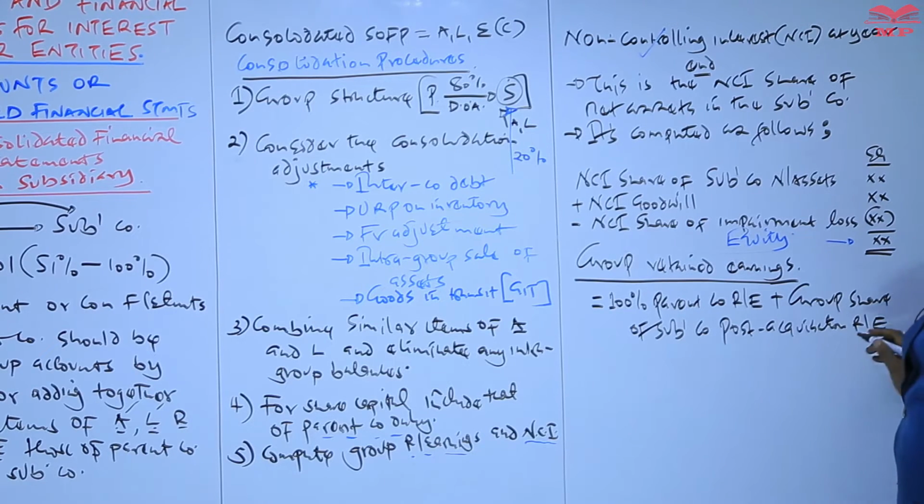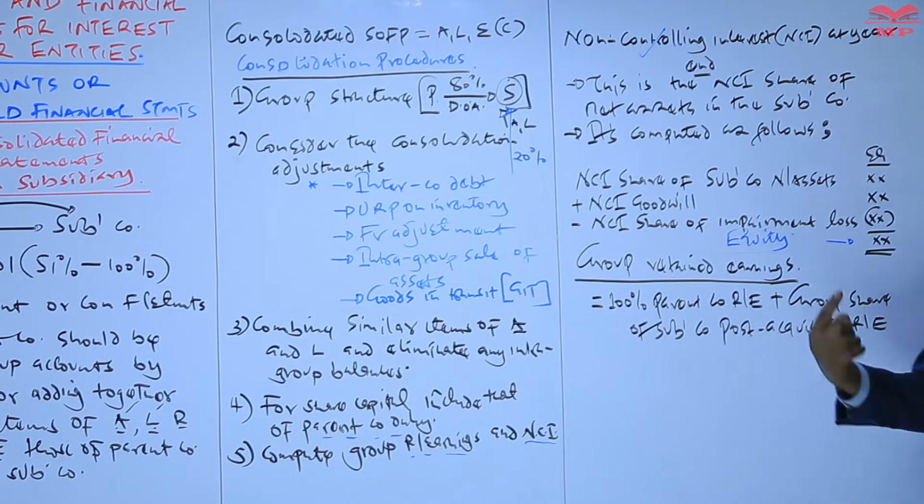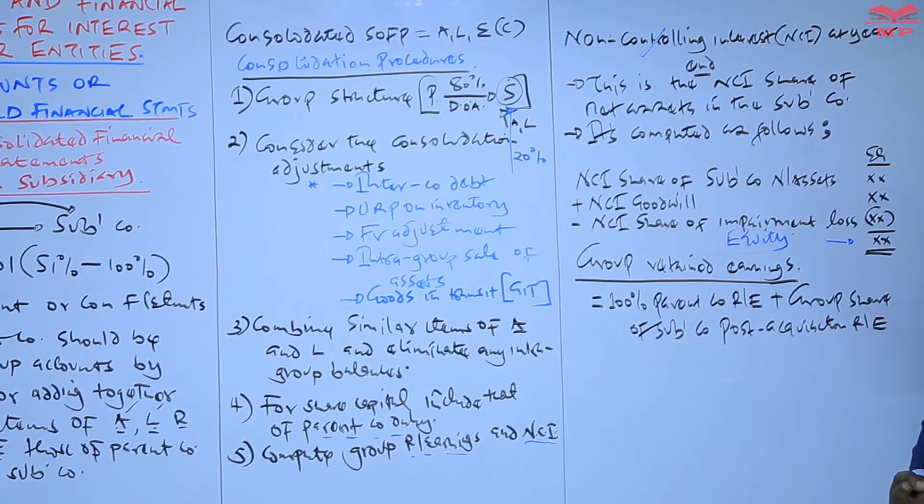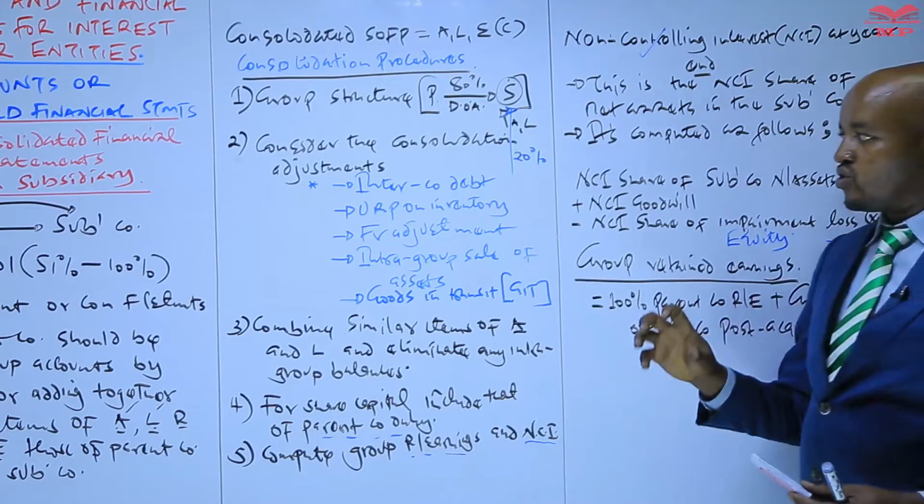retained earnings. So when we talk about the post acquisition retained earnings of the subsidiary, this is the retained earnings of the subsidiary company after it was acquired by the parent. In that case, you will not include the full amount, but you only include the group share.